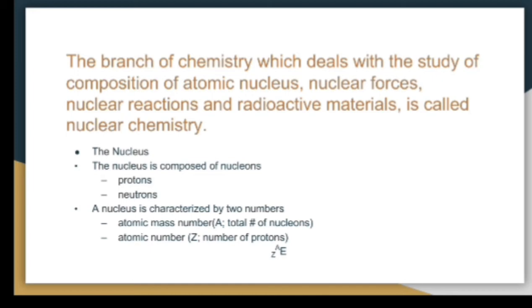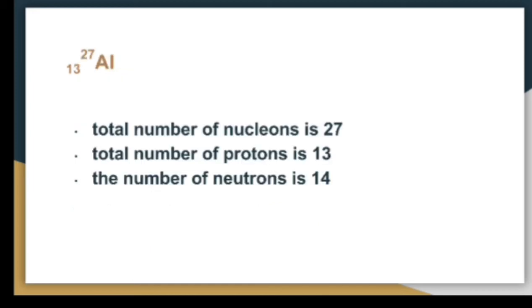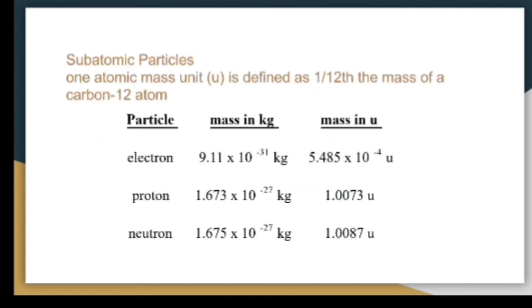Therefore, the atomic number is the basic characteristic property of any atom, which we will use for the study. This is a very simple example: aluminium having atomic number 13 and atomic mass number 27. From this we are also able to find out how many neutrons are present. Of course, 14 neutrons are present there.